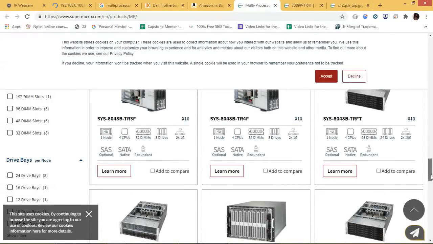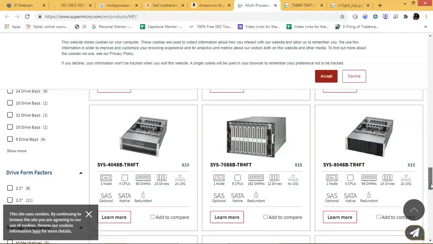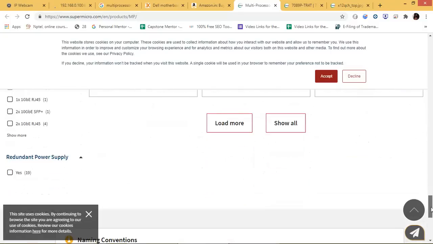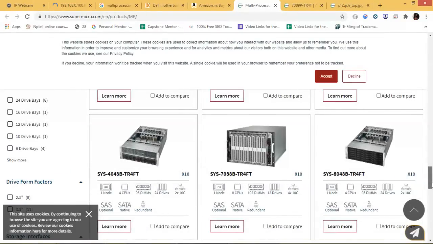Generally, what I have seen is a maximum of four CPUs on a single board. And in most of the servers in your university, or the rack servers, we have multiple CPUs instead of multiple cores.